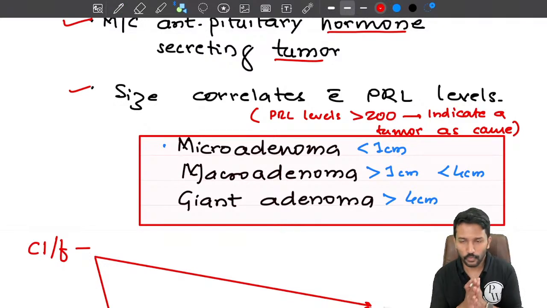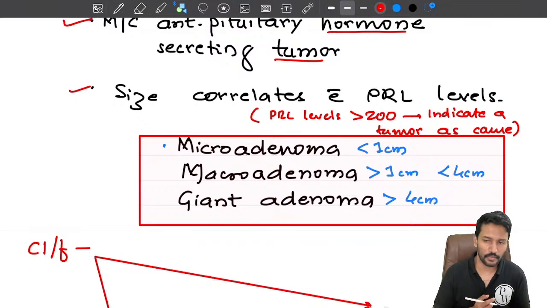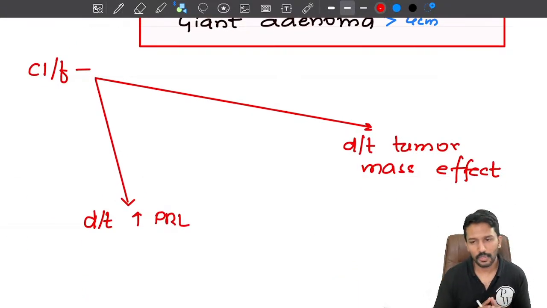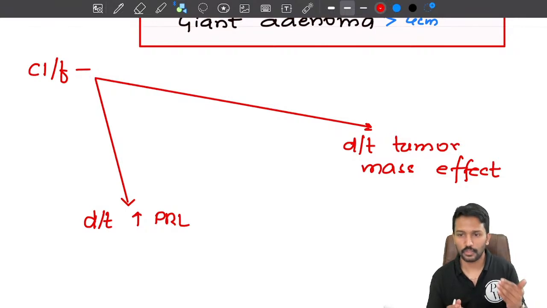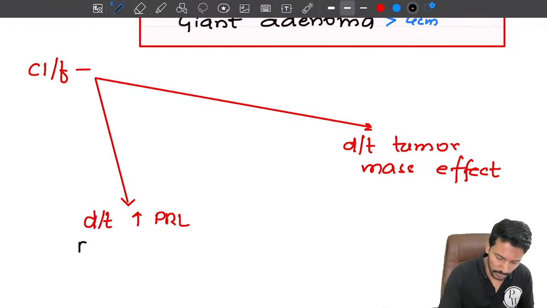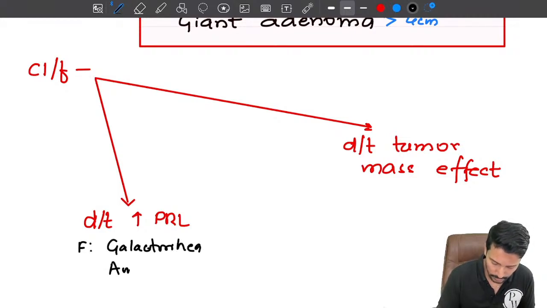Okay, now we know the basics of the prolactinoma. Let us look at the clinical features. Clinical features of prolactinoma can be divided into two groups. Those that are due to excess prolactin, which we have already learned. In a female, the female is likely to present with galactorrhea and amenorrhea.